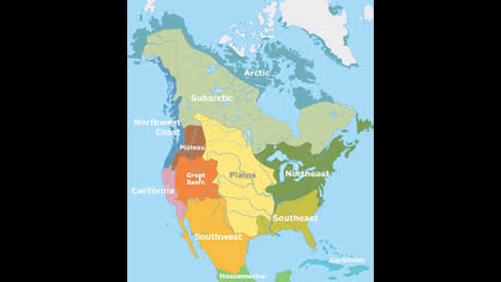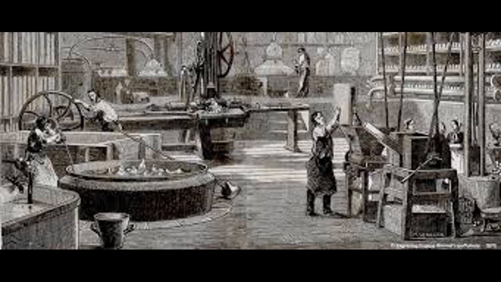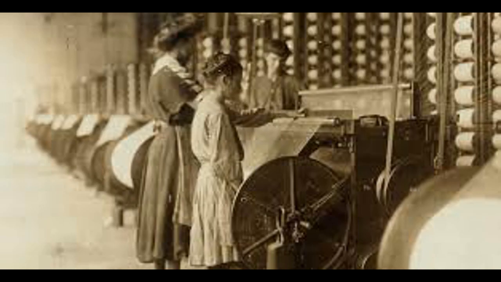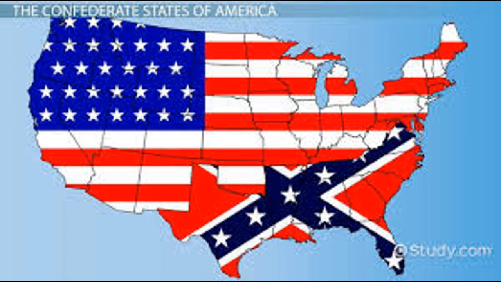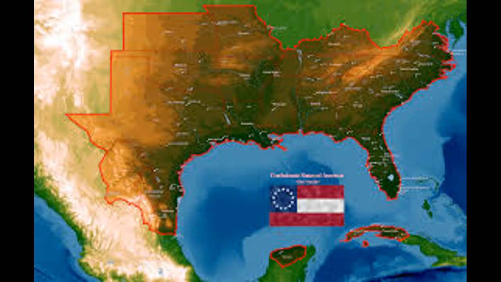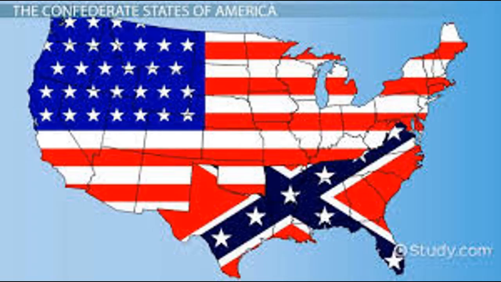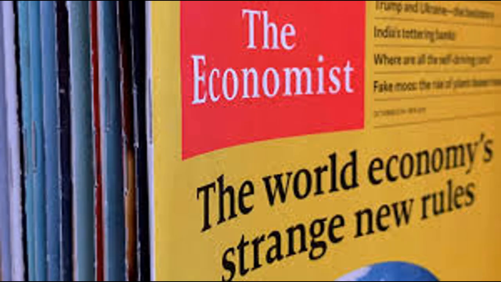During the 19th century, the United States gained much more land in the West and began to become industrialized. In 1861, several states in the South attempted to leave the United States to start a new country called the Confederate States of America. This caused America's Civil War. After the war, immigration resumed. Some Americans became very rich in this Gilded Age, and the country developed one of the largest economies in the world.